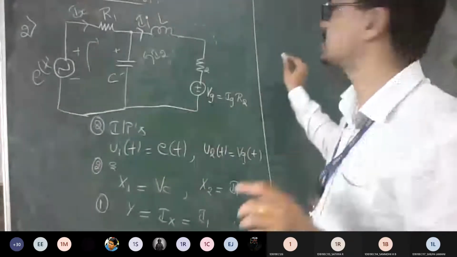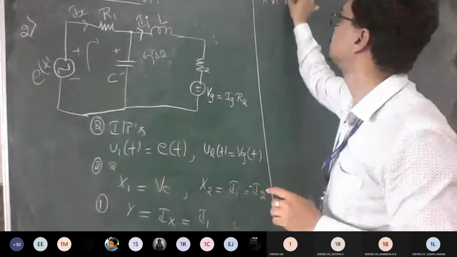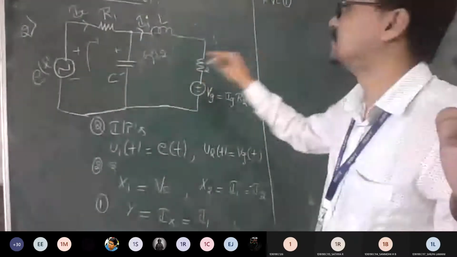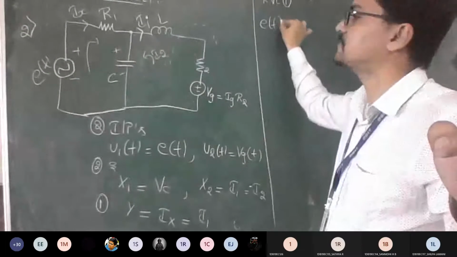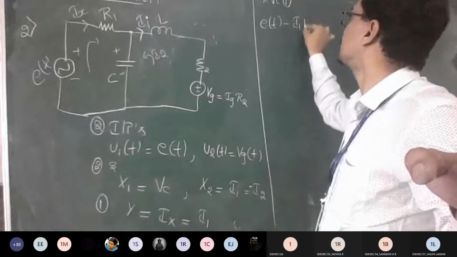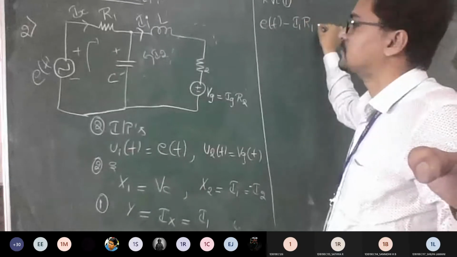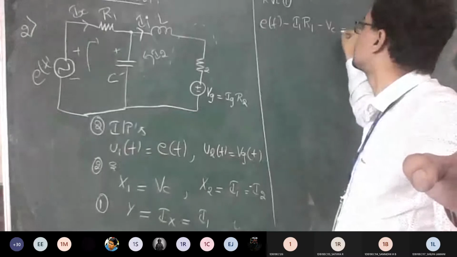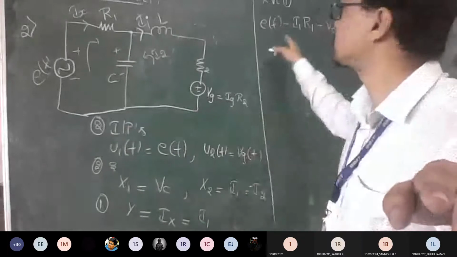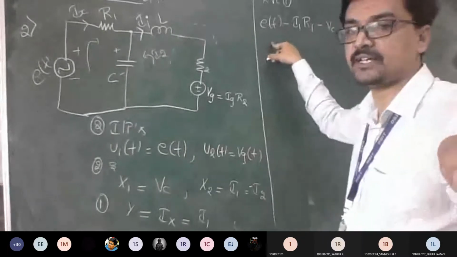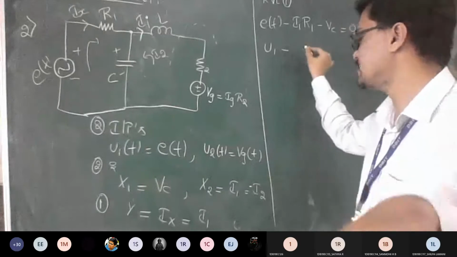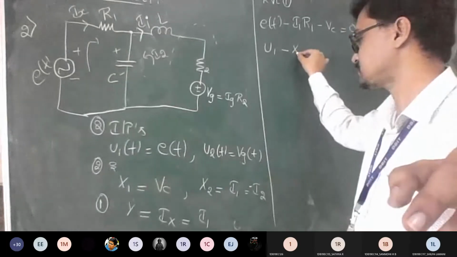Okay, tell me what is KVL at loop 1? Mesh equation at loop 1. So this is a mesh equation, right? So plus E of t or E, then minus I1 R1, then minus Vc equal to 0. Correct? Yes, sir. So you can substitute the things here. What is the assumption you have made for E? You can take it as U1 or as it is, not an issue. So what is I1 we have taken?